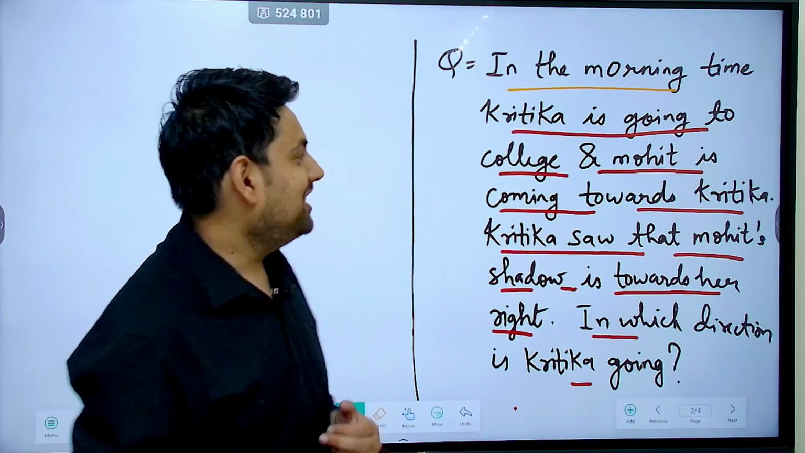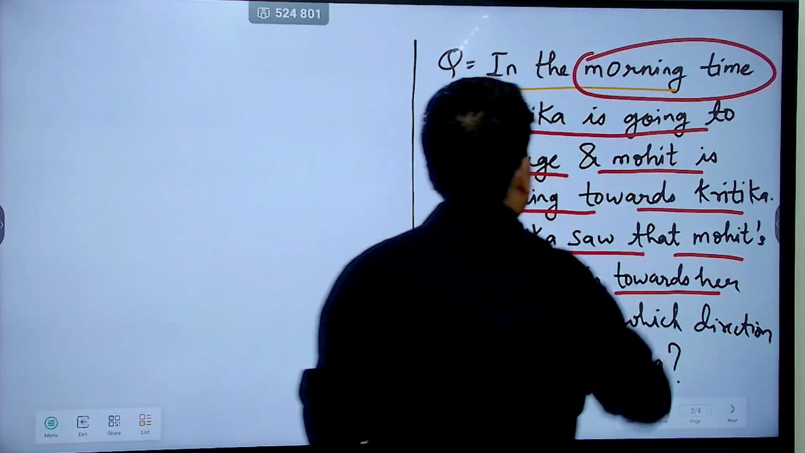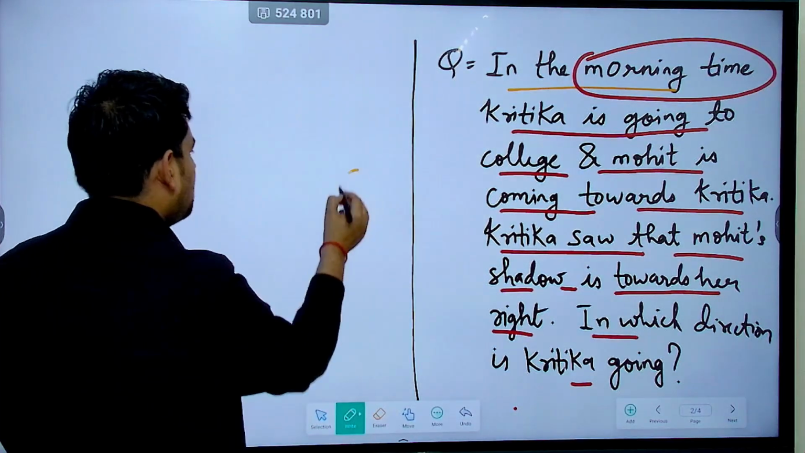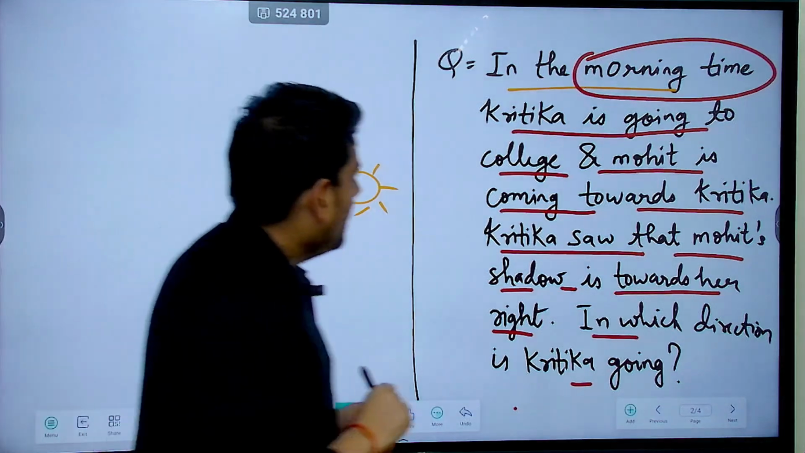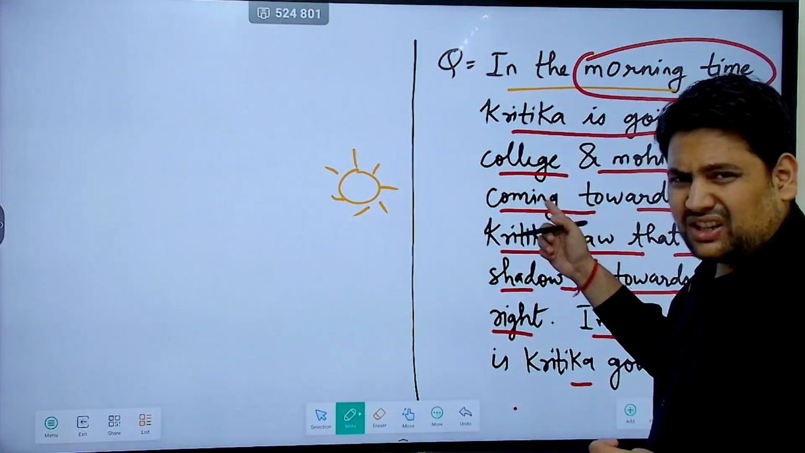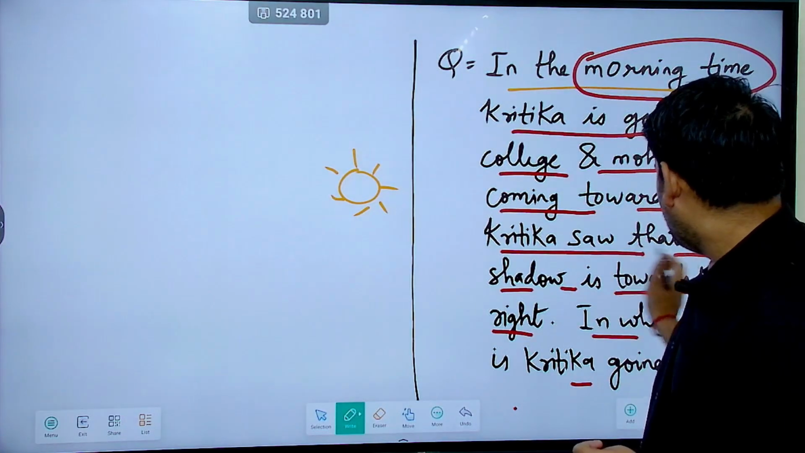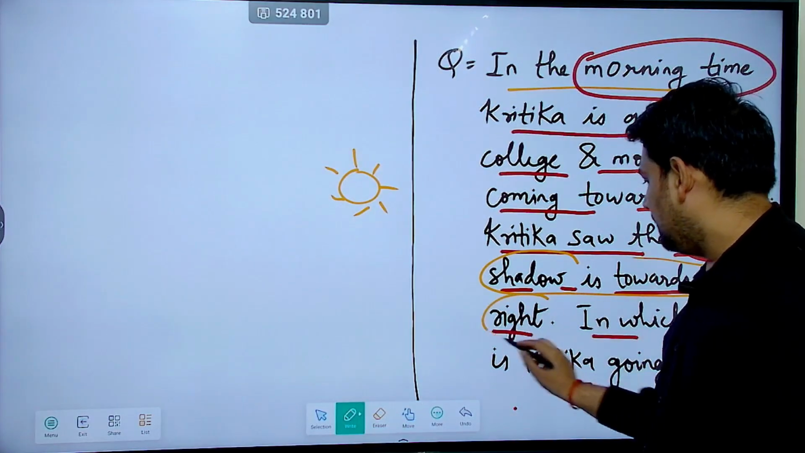See, what we need to do? This is morning time, correct? Now, if it is morning time, where will the sun be? Sun will be in the east. Now, understand this. Kritika is going to college and Mohit is coming towards her. Kritika saw that Mohit's shadow is towards her right.